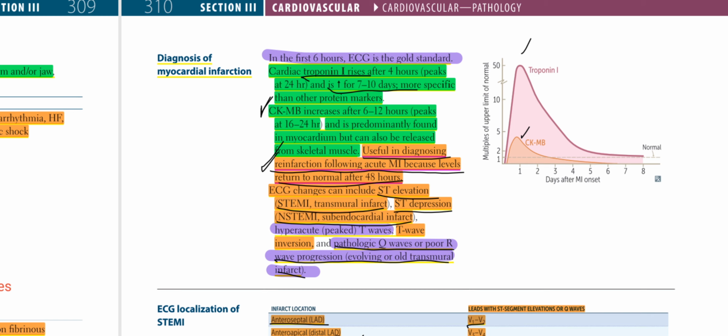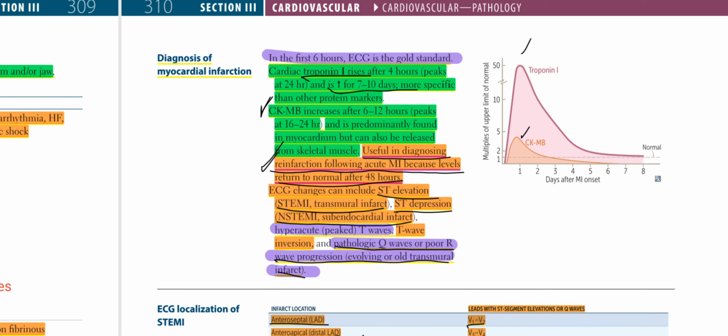CK-MB increases after 6 to 12 hours, peaks at 16 to 24 hours, and is predominantly found in the myocardium but can also be released from skeletal muscle. It is useful in diagnosing reinfarction following acute MI because levels return to normal after 48 hours.